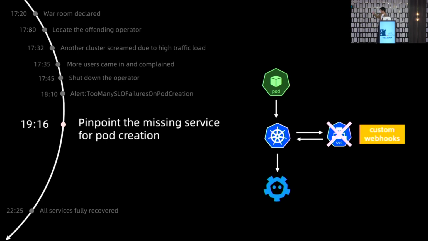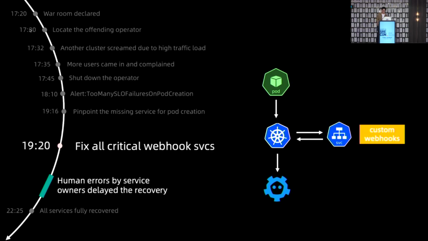Note that it took us about an hour to figure out the change because all of us were under high pressure and busy restoring the services. And most importantly, we were very hungry at the time. After we fixed the webhooks, everything seemed to be cooling down.